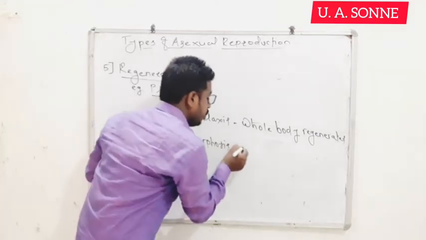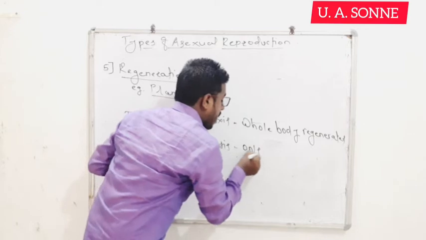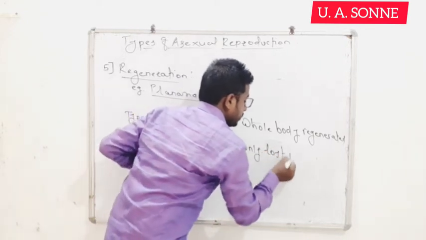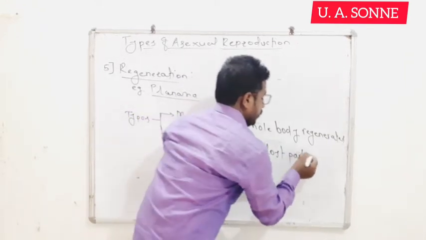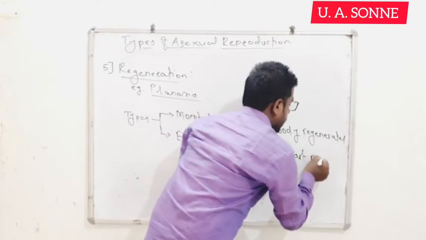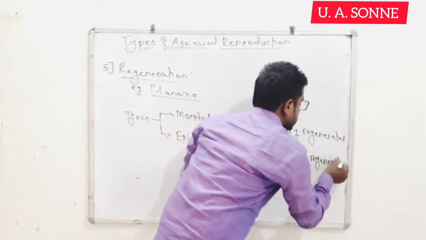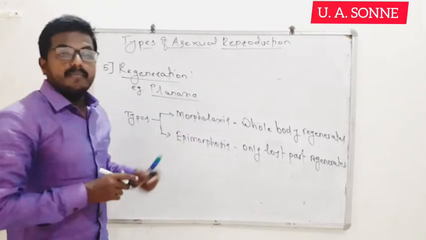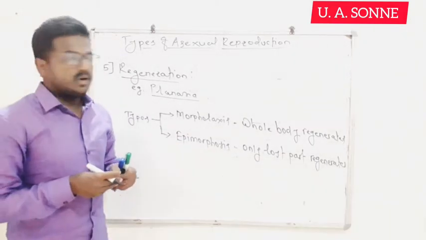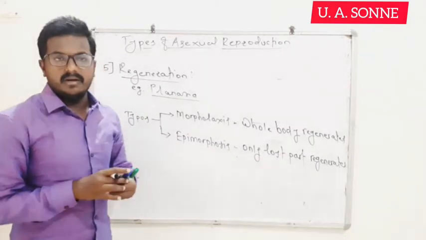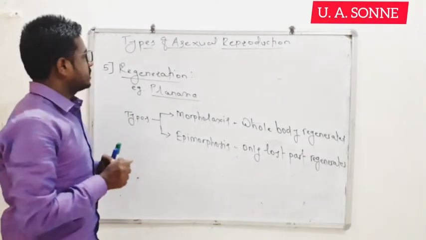And when only the lost part regenerates, then it is called epimorphosis type of regeneration. Okay, these are very simple types of asexual reproduction.